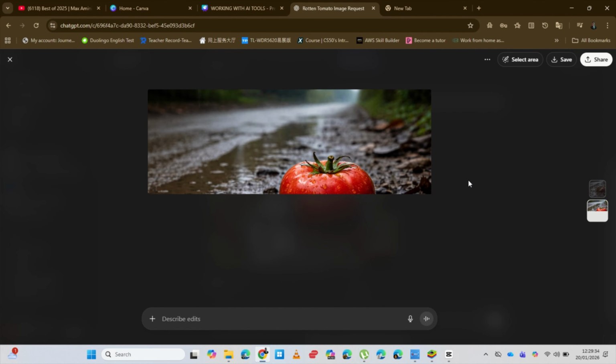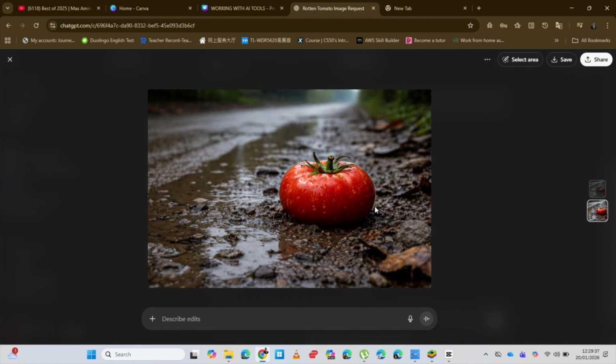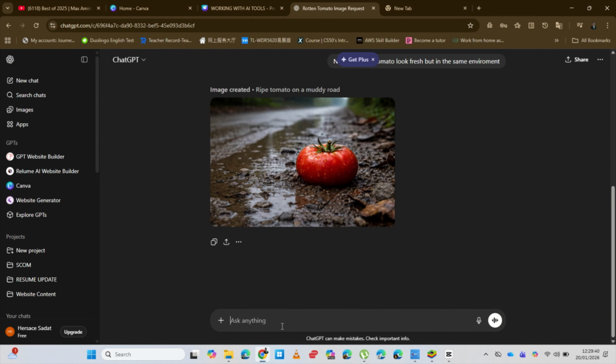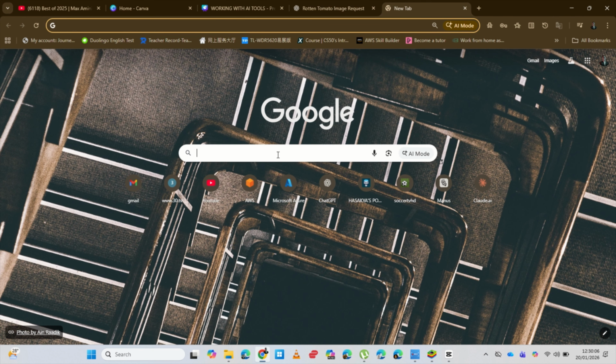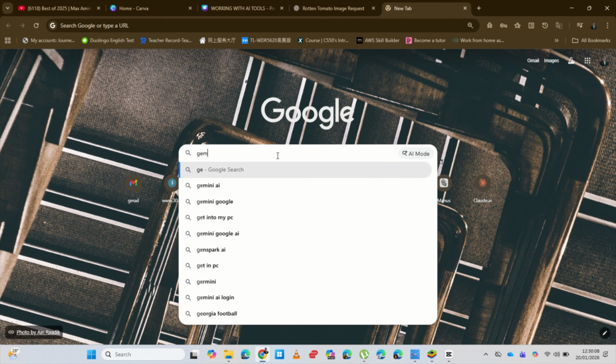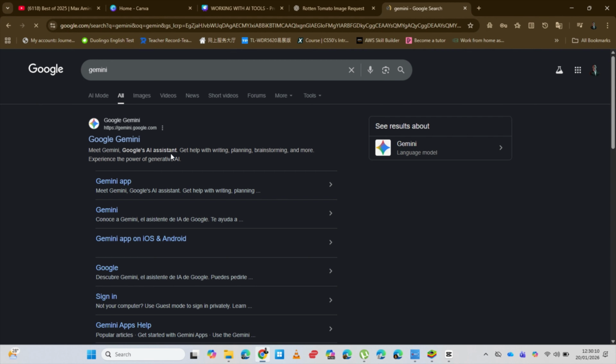Then the refining part, how I refine these images. Maybe I now want it to be fresh. So make the tomato fresh. Put in the prompt and it's going to generate. So you see now the tomato is fresh. Maybe the next thing is, since this tomato is looking more oval, I'm going to ask it, can you make the tomato at least a bit more round?